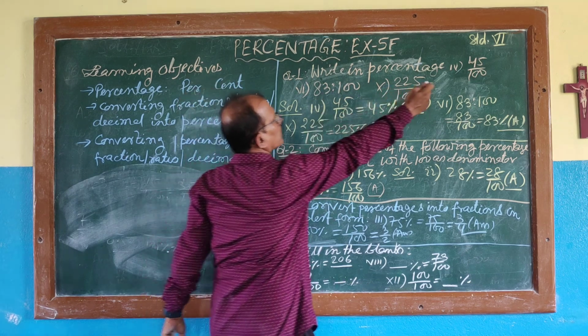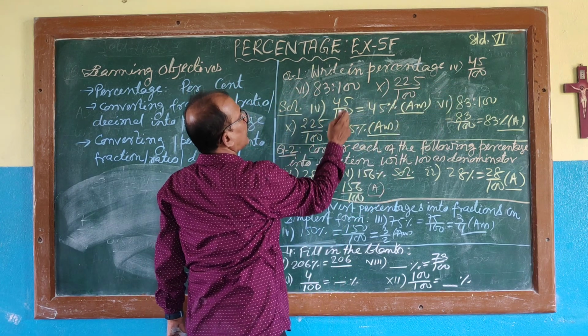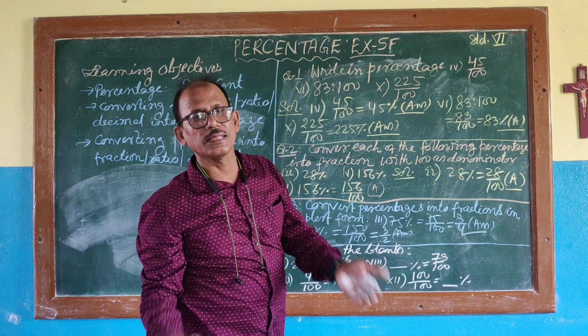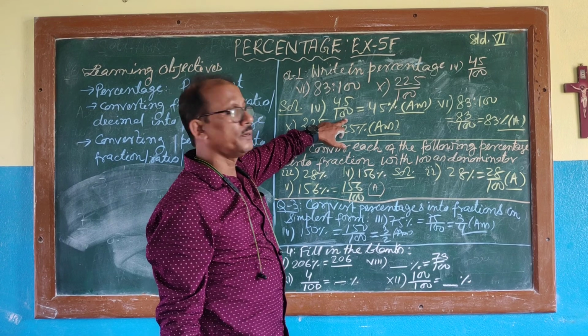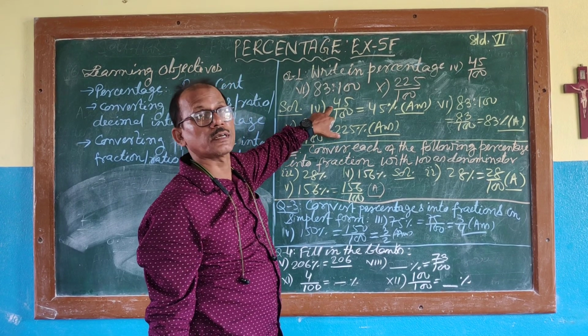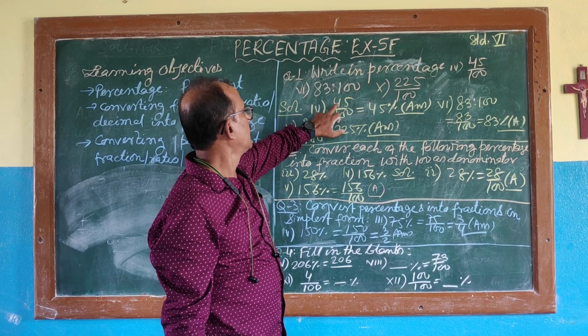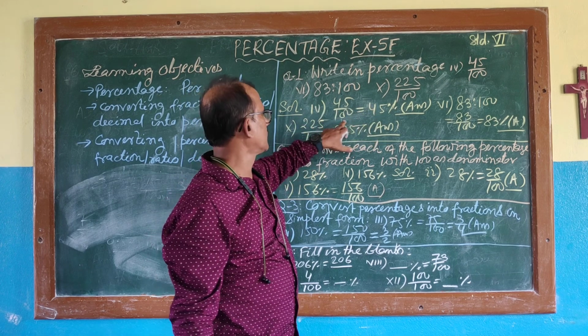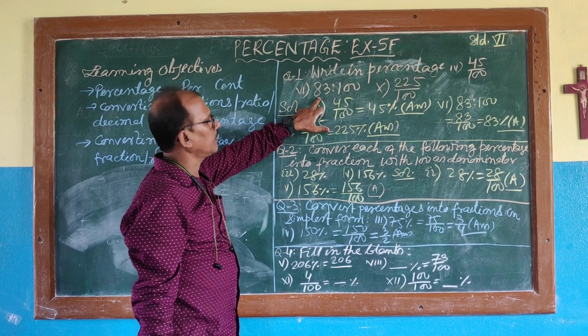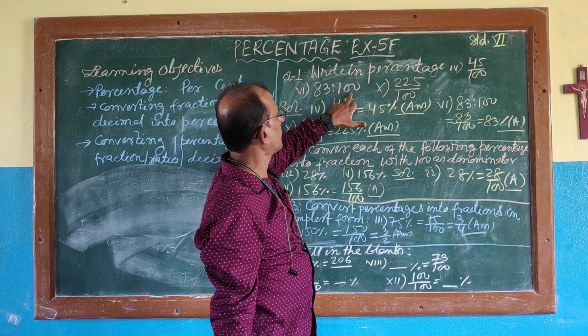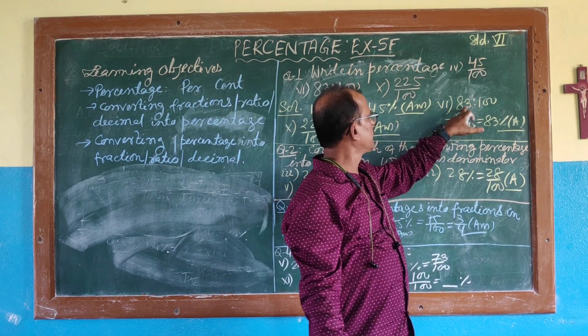So 45 by 100: I said any fraction, multiply it with 100 and then put the percentage sign, or if the denominator is 100, the numerator will be its percentage. So here it is 45% because the denominator is 100. Now here this ratio 83 is to 100 can be written as 83 by 100.